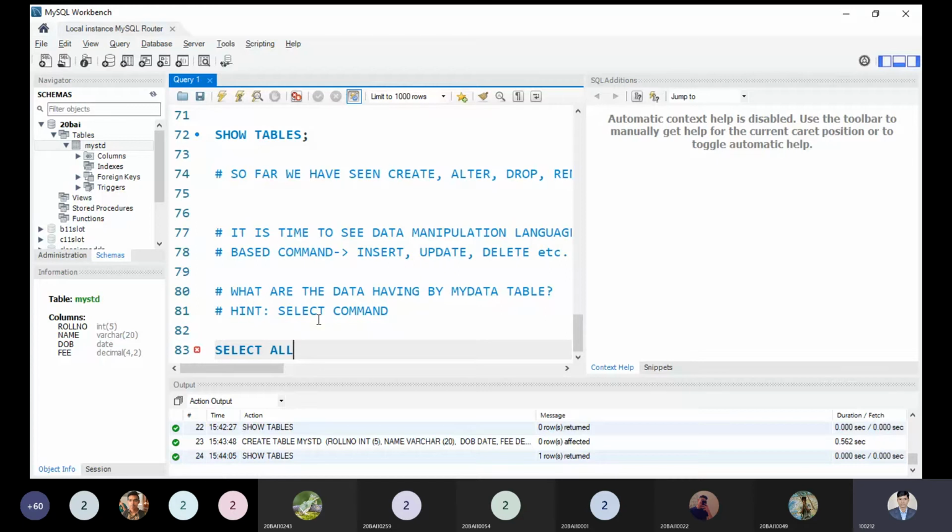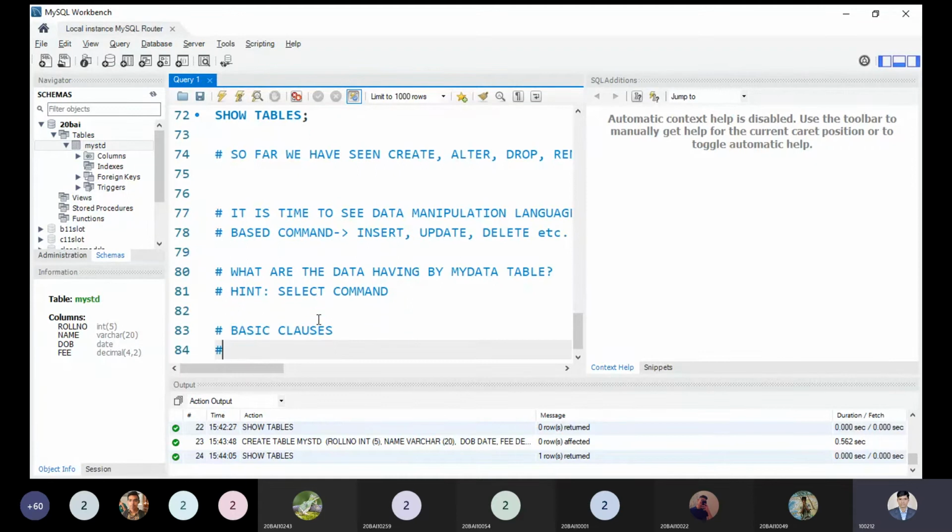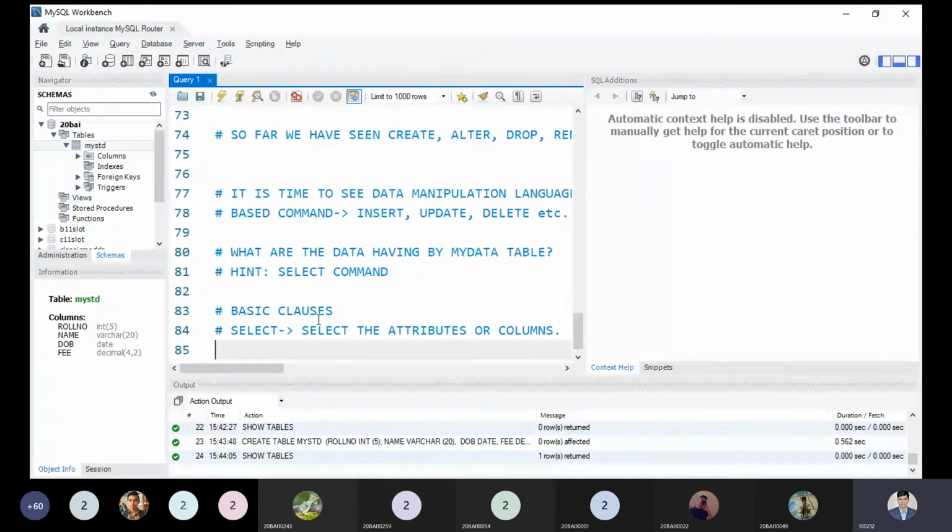So what is the point I'm explaining over here? We have three basic clauses. What are those? The first one is select, by which we can select the attributes. If I need to select all the attributes or columns, then I have to use the keyword all only. No need to write the specific name of each column. Next we have the from.